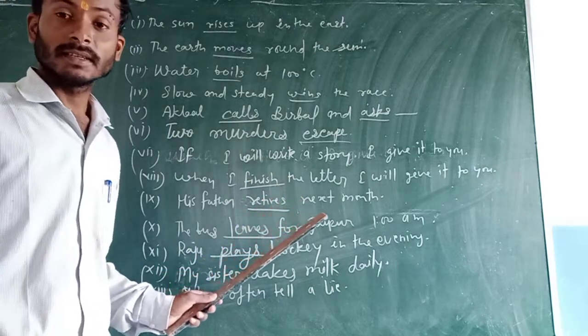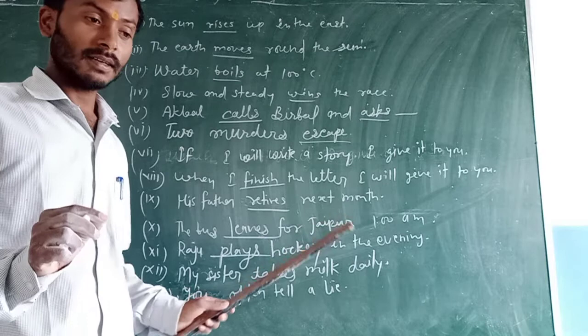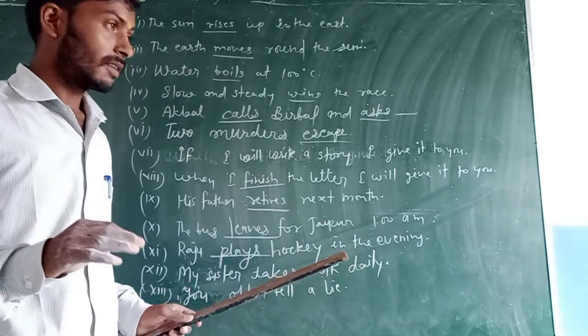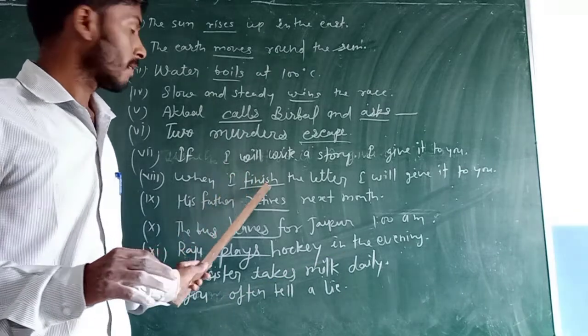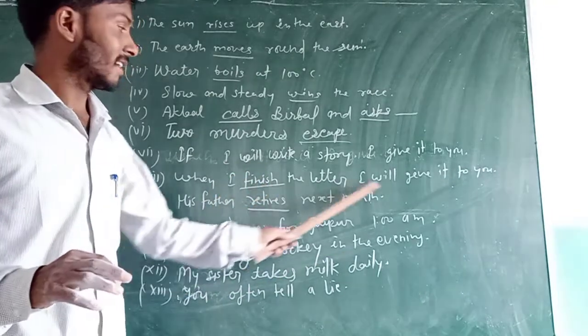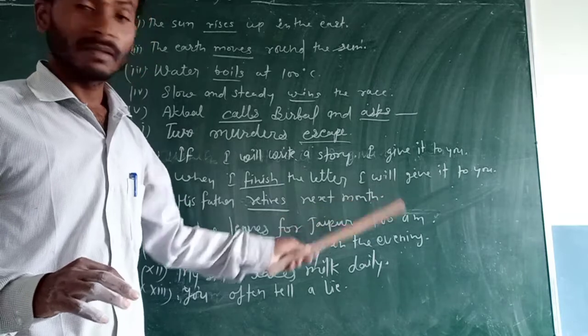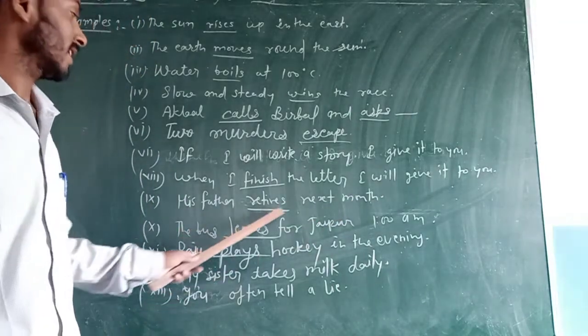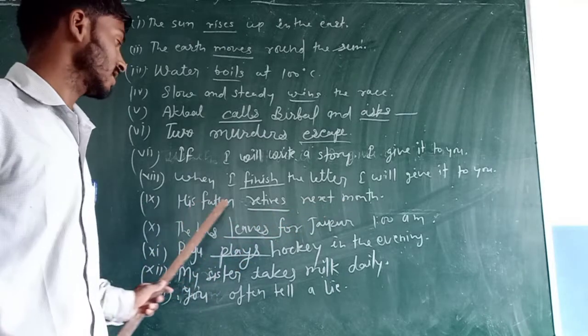In this, there are two clauses. First, present indefinite tense, and the other one, future indefinite tense is used. His father retires next month. Dear student, this is future planned action.